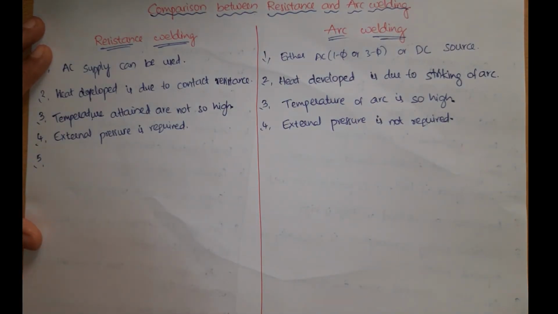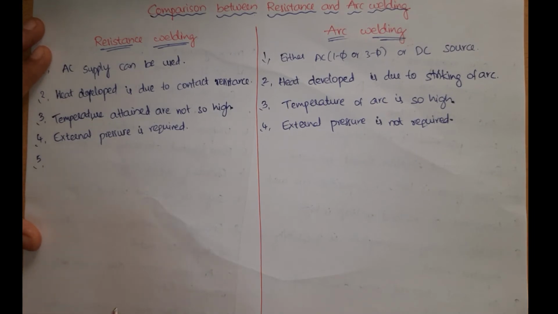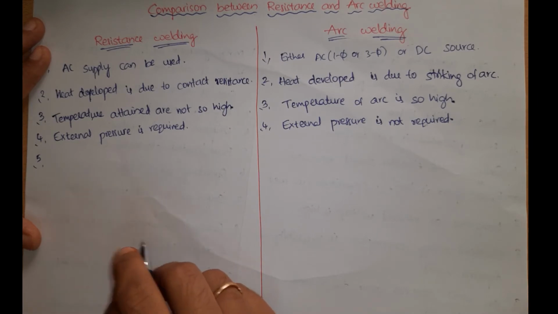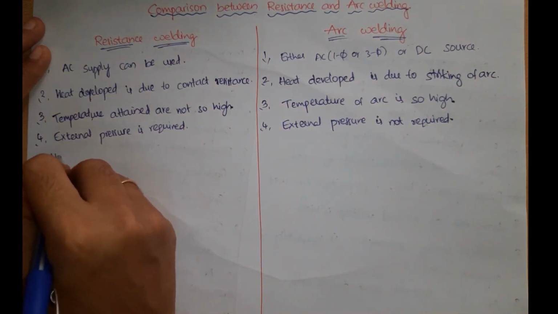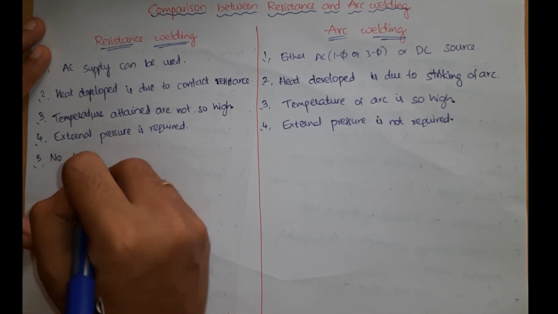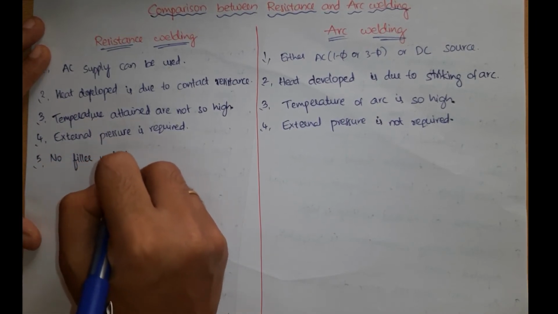Now in resistance welding, there is no need of filler material to join two metal pieces, right? No filler material is required.